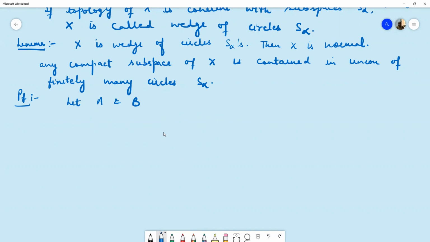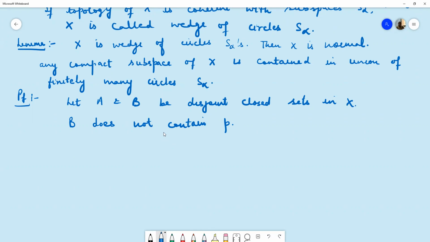So A and B, suppose these are disjoint closed sets in X. And because we are taking them to be disjoint sets, at most one of these two sets contains the point P. So we assume that B does not contain the point P. Here this P is the common point of all the circles S alphas, because we are assuming X is the wedge of circles S alphas.